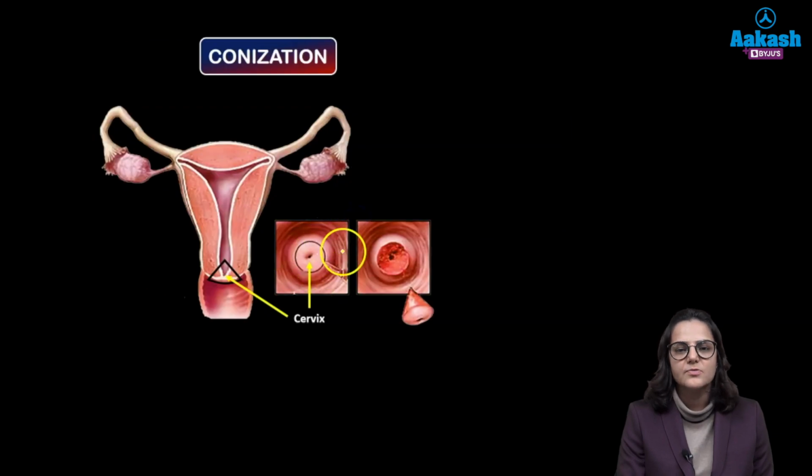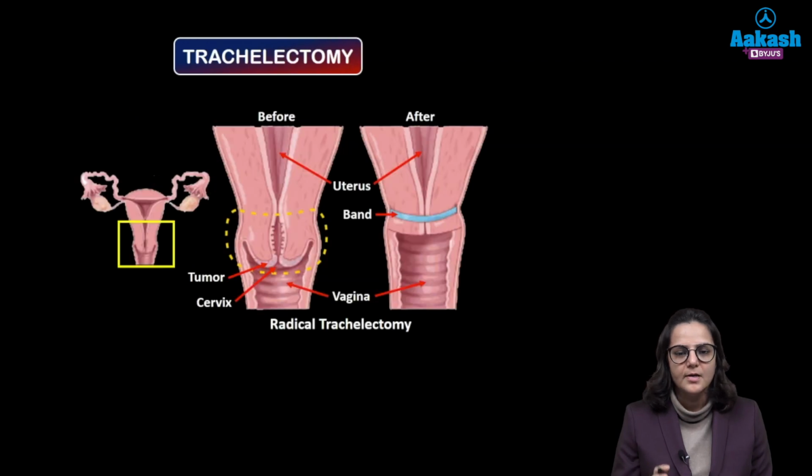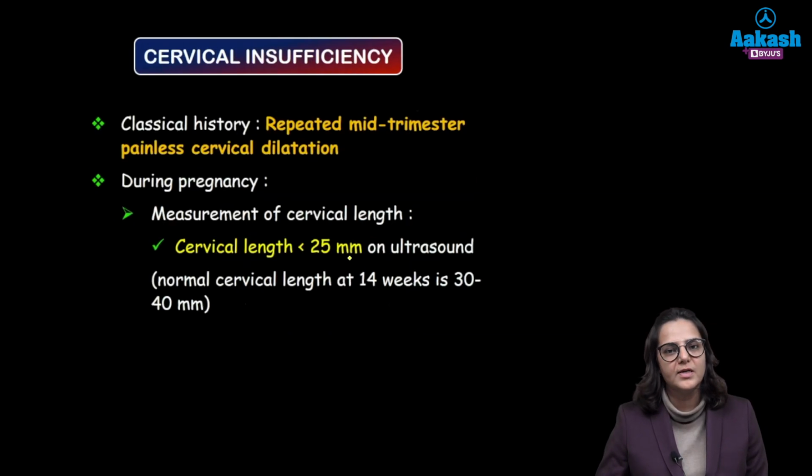Okay. So this is what we do in a cone biopsy, that we are removing a part of the cervix. You can see the depth of the tissue of the cervix which has been removed. So the more the depth of tissue is removed, the weaker the cervix becomes. Alright. This is the trachelectomy operation. So here we are removing this entire part, the cervix and some part of the vagina. So this also leads to weakening of the cervix.